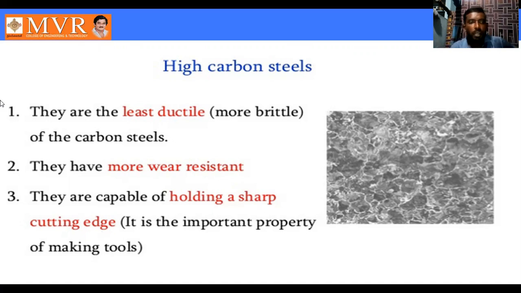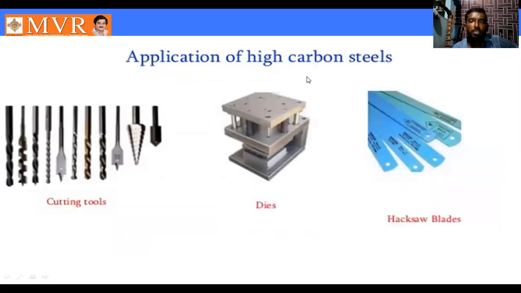Why? Because they have the capability of holding sharp cutting edges. That's why this is one of the important properties of high carbon steel.